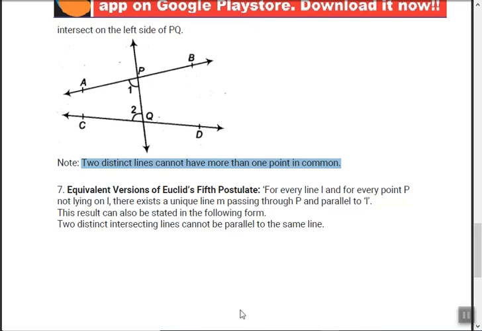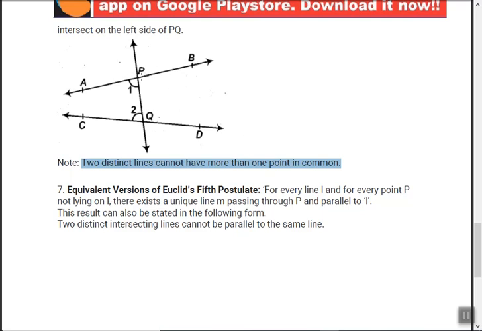Okay. Now another version of the fifth postulate. See this, understand this better. For every line L and for every point P not lying on this line L, there exists a unique line M passing through P and parallel to L. Means what? We'll take this example only. Take this line L as this line CD, and there is one point P which is not lying on this CD.